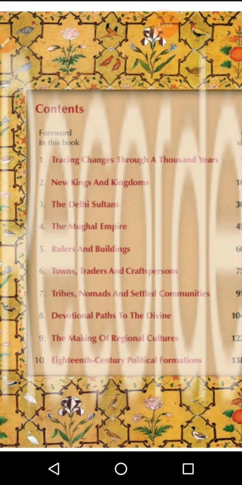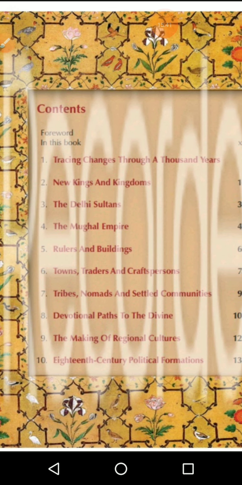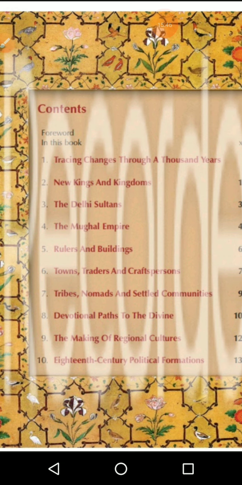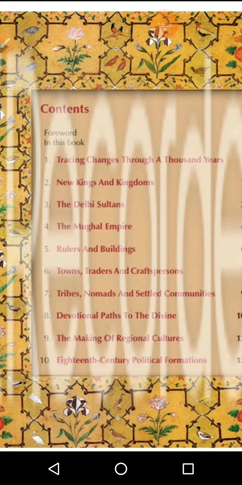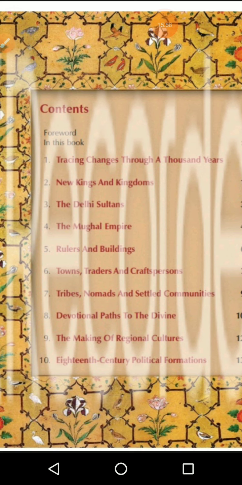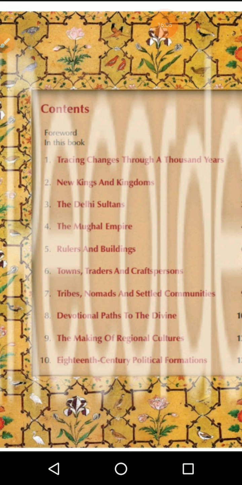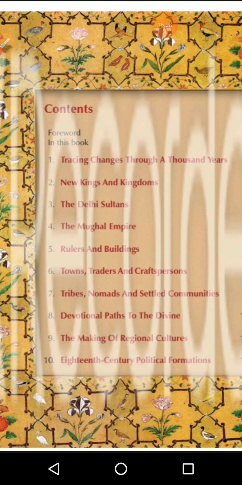Then devotional paths to the divine, then the making of regional culture. Here we study new ideas and the understanding of divine power, how people started to pray, but in 8th standard we won't study things like that. We are going to see the other rulers, meaning the viceroys and the governor generals, what the provinces of the East India Company were, and how they made their elections.